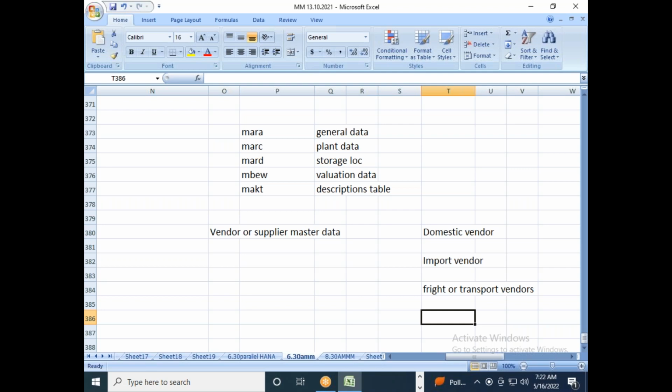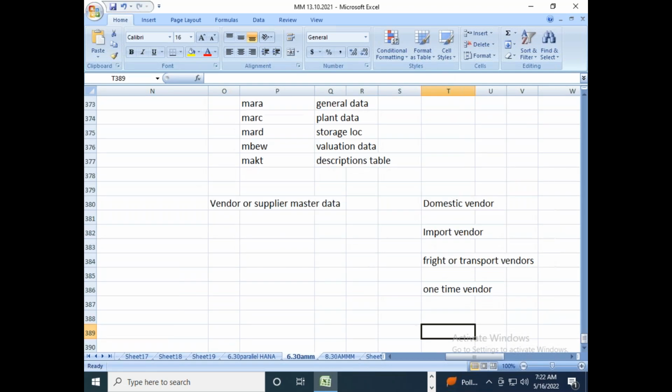Also, one-time vendors. A one-time vendor is nothing but you will buy the material today and forget it. You are going to buy only once against that particular vendor. Very rarely you will buy it and forget it. Then you have employee vendors. If you joined any company, on the joining date they will create one employee code and give it to you. That is nothing but an employee number or the employee code. So they are creating you as an employee vendor, so that the salaries and all those things will be credited to your account.